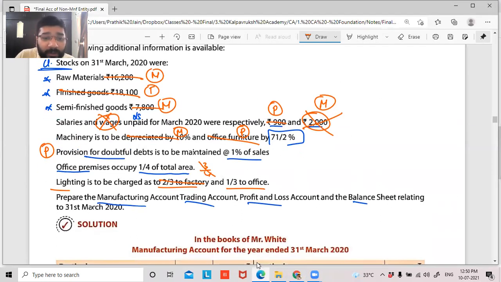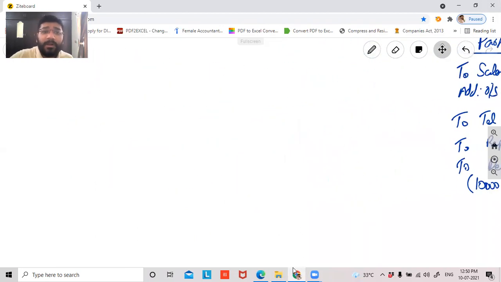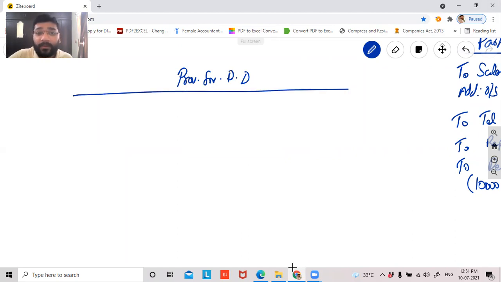Then, guys, provision for doubtful debt is to be maintained at 1%. Now this is where all of you are making a lot of mistakes. Guys, provision for doubtful debt is a provision. Provision means the nature of the account is liability. I've explained this in detail when we did the final accounts. I don't know why people are still making mistakes.